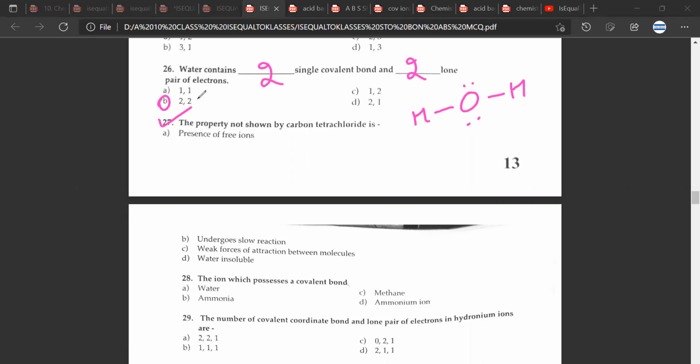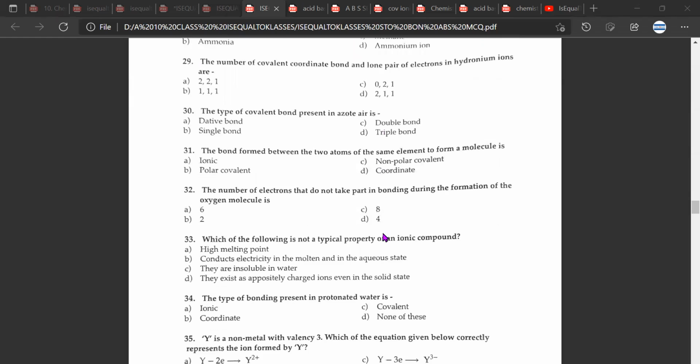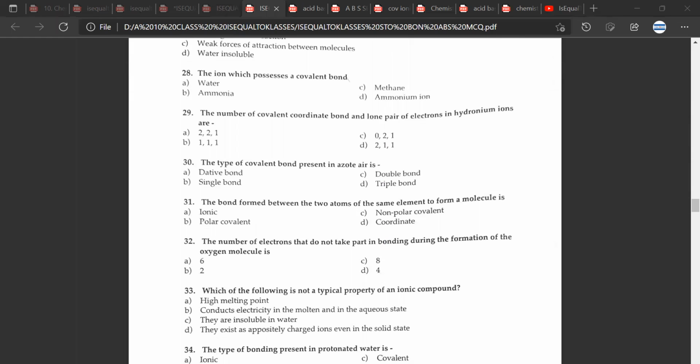The property not shown by carbon tetrachloride is A. So undergoes slow reaction, weak force of attraction between molecules, water insoluble. Of course, all these are there, covalent, and presence of free ions. This is the property not shown by carbon tetrachloride. Great. Next question, Mr. CB. 28th. The ion which possesses a covalent bond, D, ammonium ion. Again and again, we are dealing with this. Okay, 29.